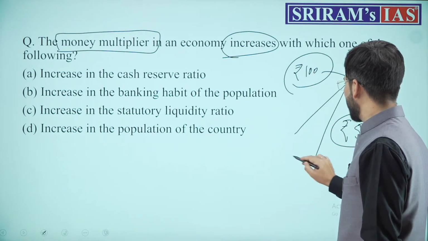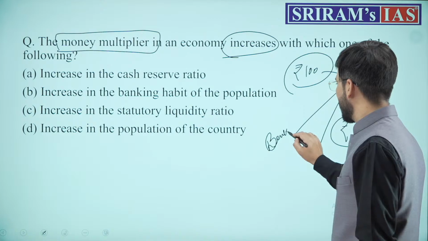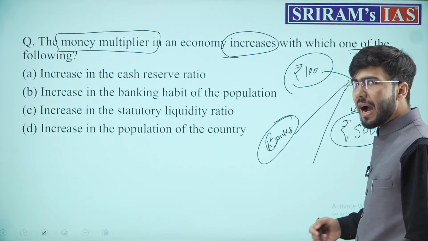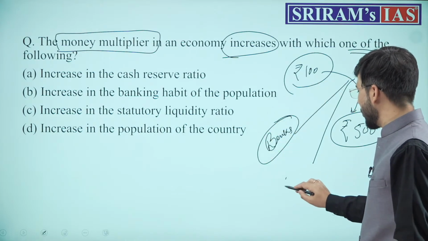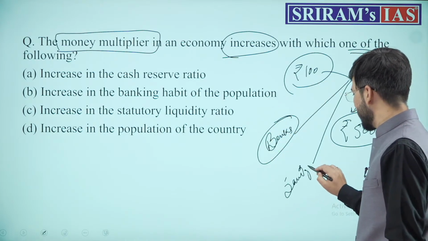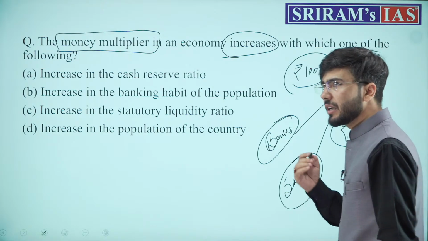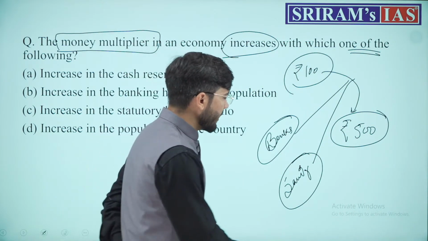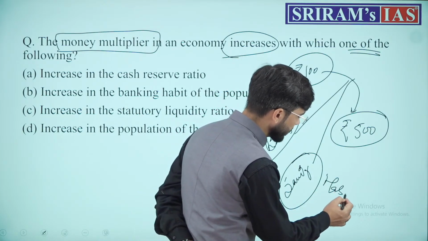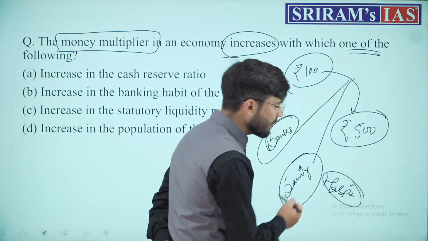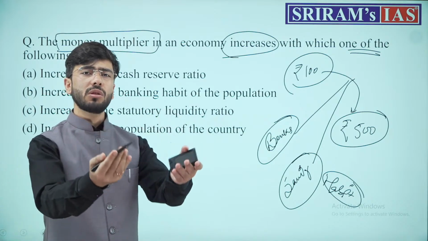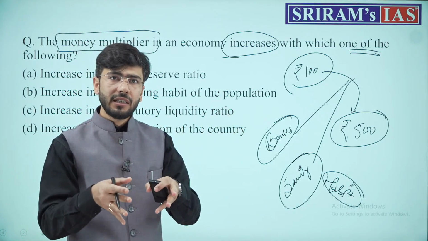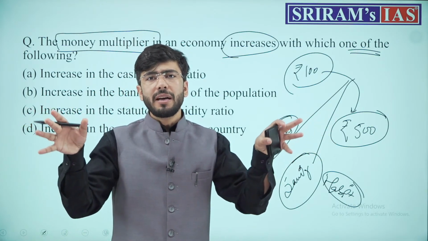One, banks. Is it enough to have banks? No. There should be people who are continuously depositing or saving or depositing their savings into the bank. That is, there should be a habit of people to deposit money through the banks. There should be more banking and the spectrum of all the banks should increase.